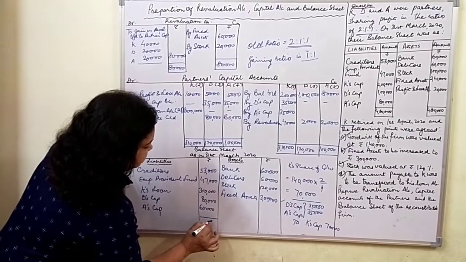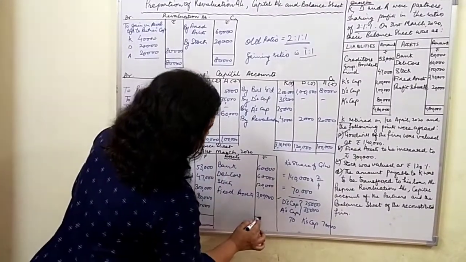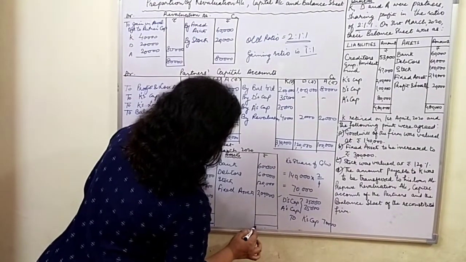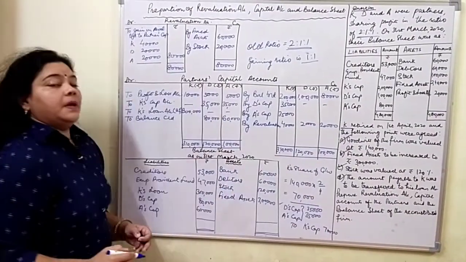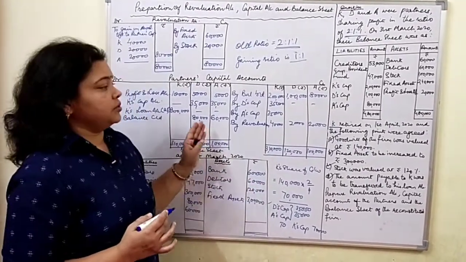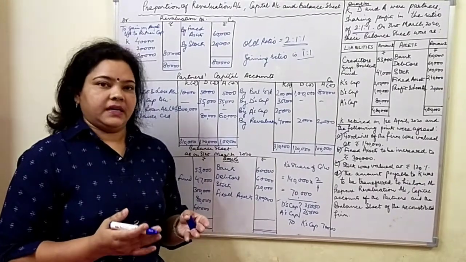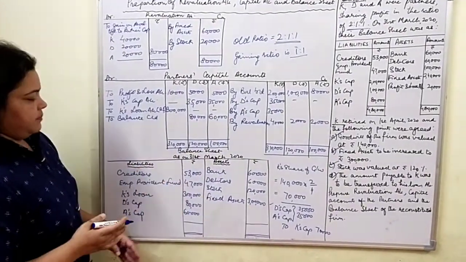So children, with this we have completed the balance sheet, but we will recheck the totals because this is the parameter against which we will measure whether our question is correct, whether all the balances are put on the correct sides, if the total tallies.